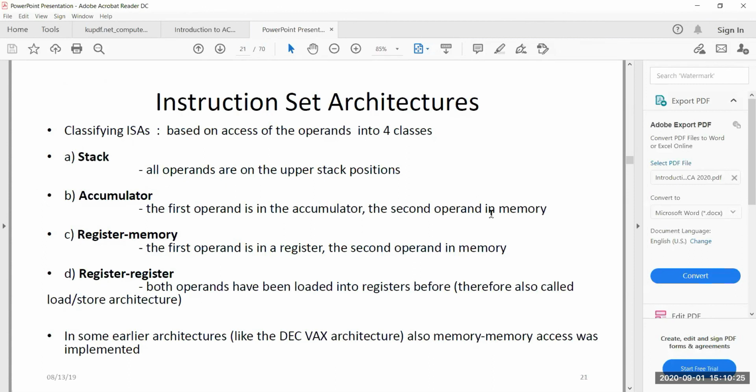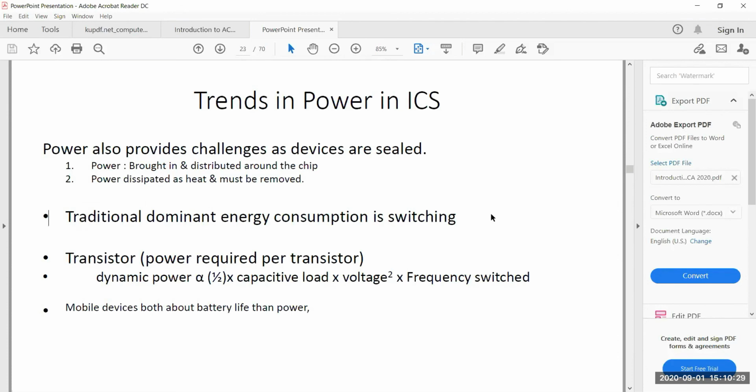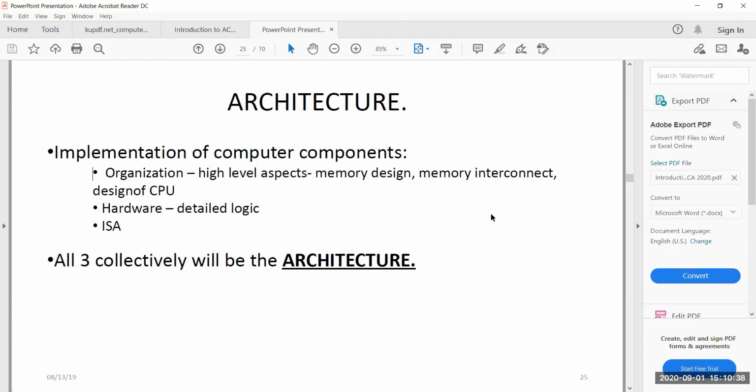I skipped the instruction set architecture because ma'am said she'll take that up. Power, I'll discuss only once you look into the video on power and energy. We have a short 7-minute video on that.